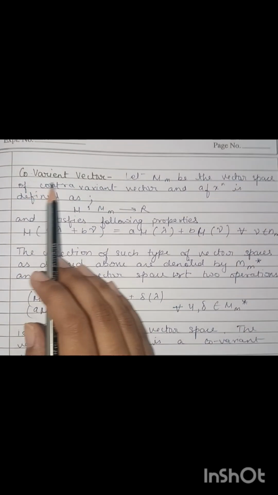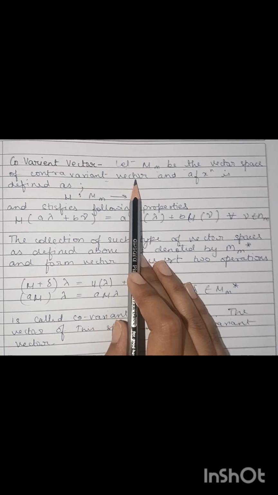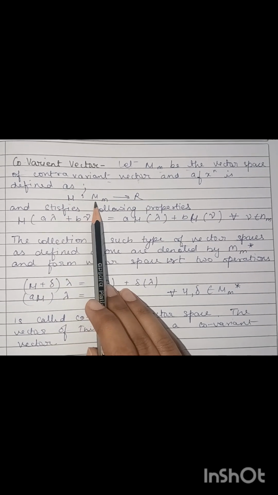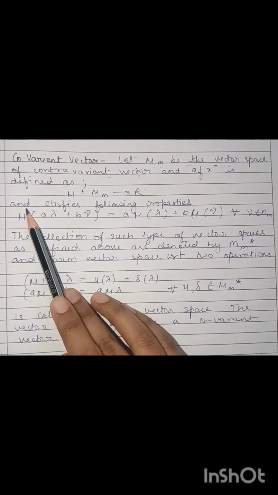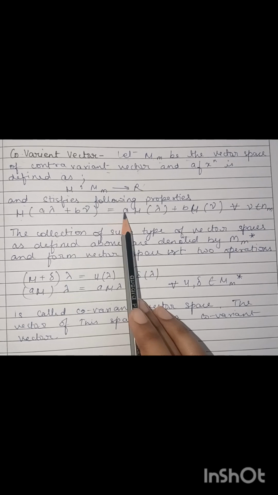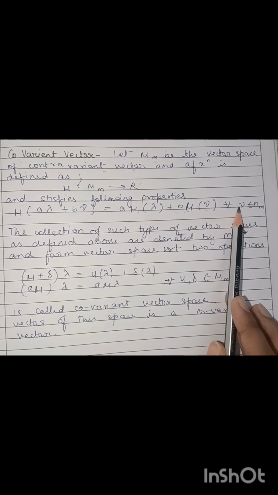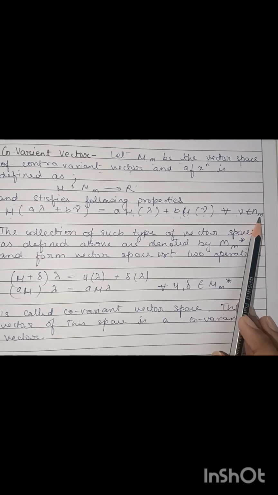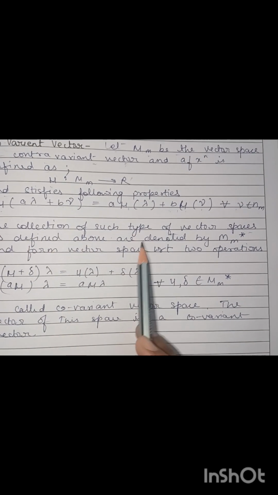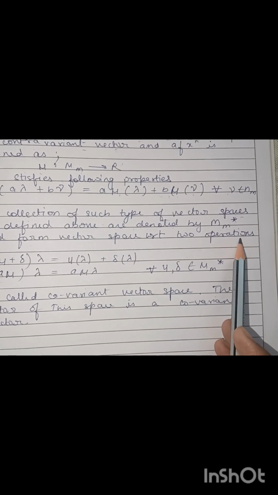Now the last thing is what are covariant vectors. Let M be the vector space of contravariant vectors, and a functional mu on M is defined, satisfying the following properties: mu of a lambda plus b gamma equals a mu lambda plus b mu gamma for every lambda, gamma belonging to M. The collection of such functionals as defined above is denoted by M star and forms a vector space with respect to the operations.